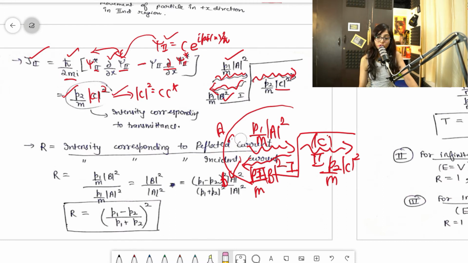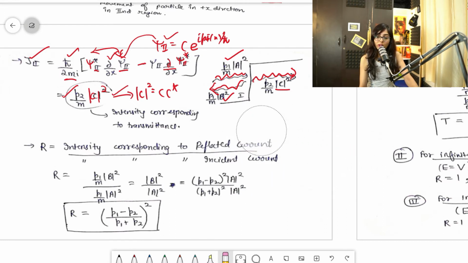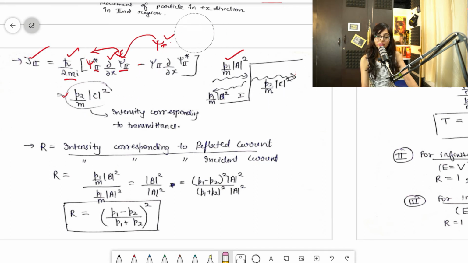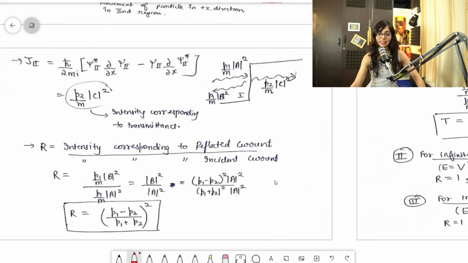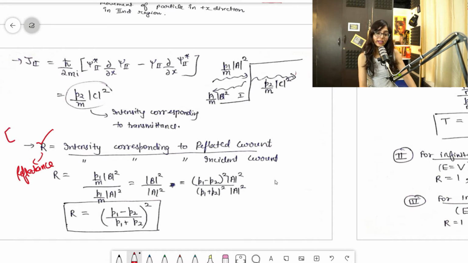You will not get confused between P1 and P2, what is the intensity, what are the reflected currents, the transmitted current, the incident current, and the J values. So guys, the examiner will ask you basically one thing, and the most important thing is R and T. R means reflectance. The examiner will ask what is the reflectance in case of E greater than V, because we are studying for E greater than V and infinite width.